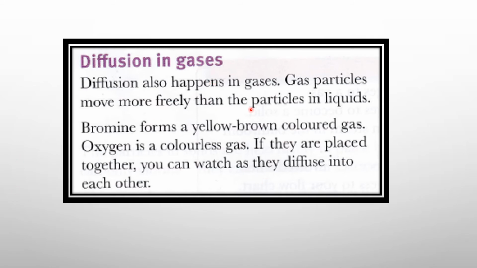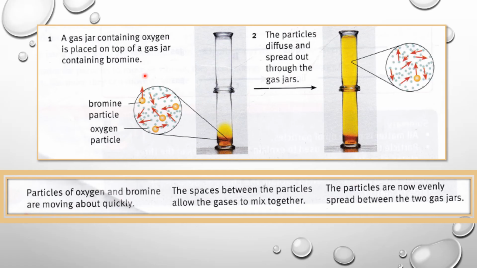Gas particles move more freely than the particles in liquid. Bromine forms a yellow-brown colored gas. Oxygen is a colorless gas. If they are placed together, you can watch as they diffuse into each other. Look here, in this jar there is oxygen, but you cannot see it because oxygen is colorless. Then you put the bromine gas here, and 15 minutes later, the particles diffuse and spread out in the jar. The bromine particles move from this jar to this jar and spread evenly.